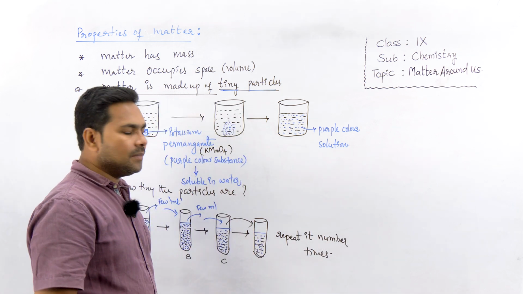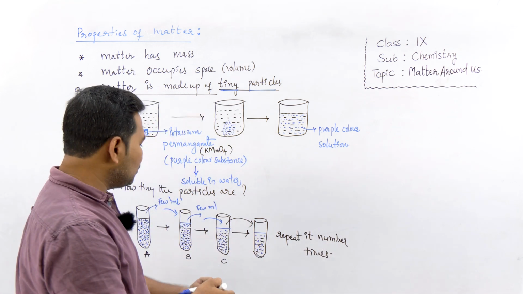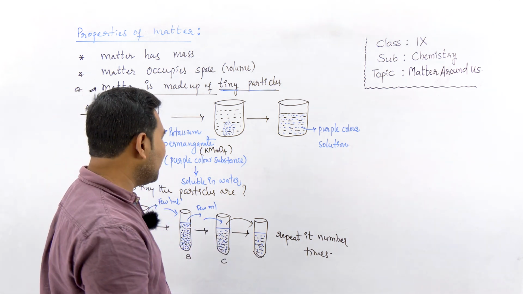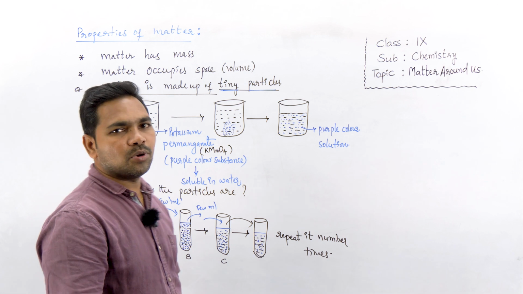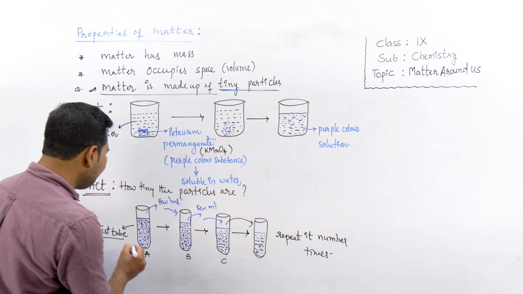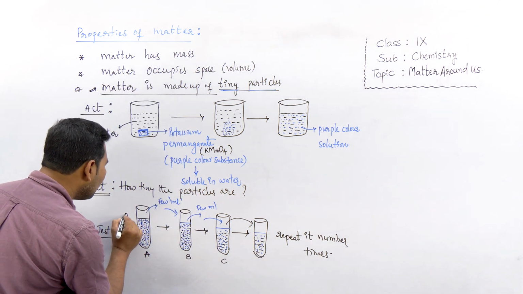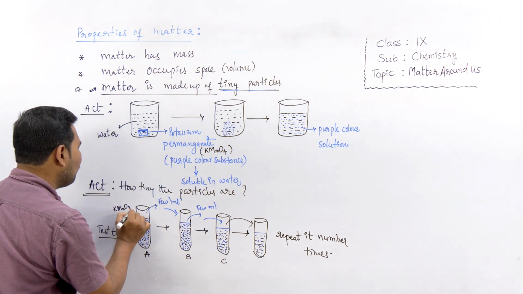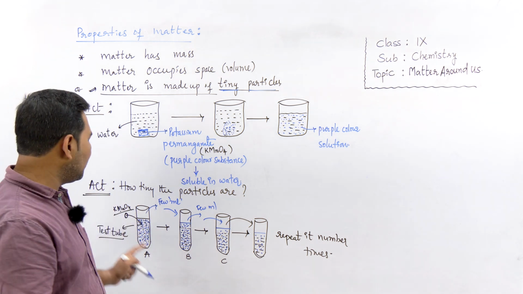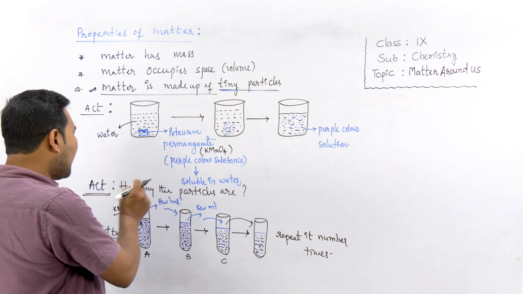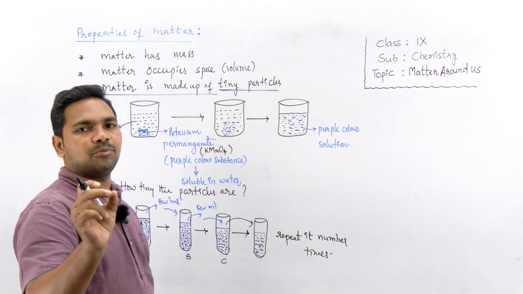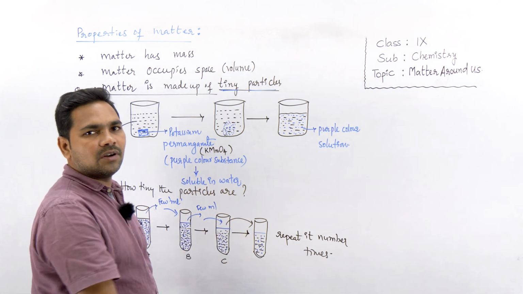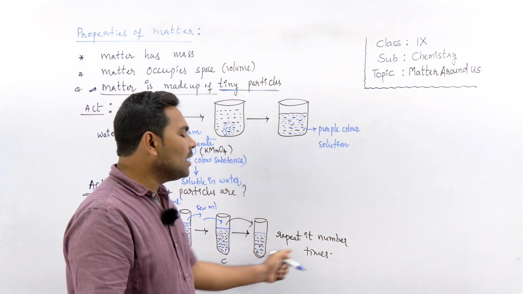So every time it changes the color of the solution to purple, but the brightness decreases. The brightness of the solution decreases, right? It is only possible because initially we took a very small amount of potassium permanganate, KMnO4, in test tube A, and that small amount of potassium permanganate is able to turn the color of water into purple many times.